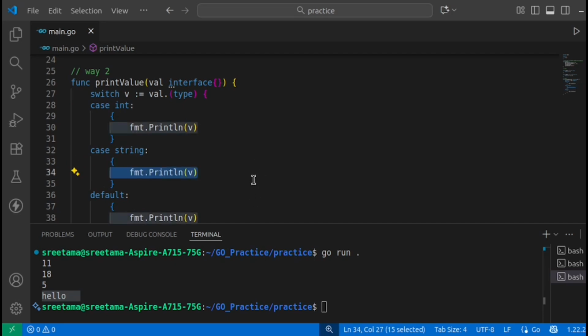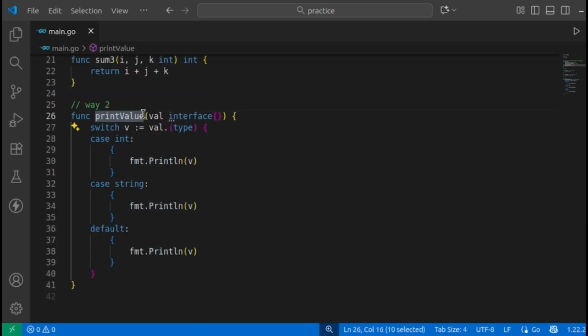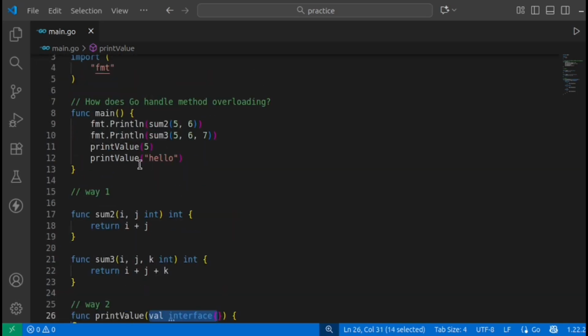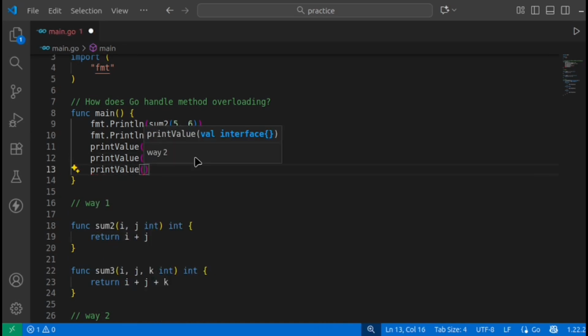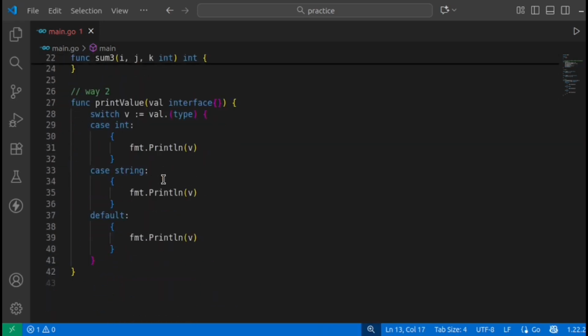Okay, so this is another way you can mention it. This is a kind of method overloading concept we can achieve, because here you can provide any type of value. But one thing I wanted to point out is that in this particular function you can provide only one value, that is an interface. You cannot invoke this print value without any argument, because this particular function needs an argument to execute.